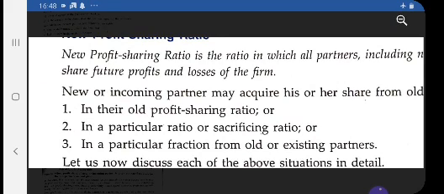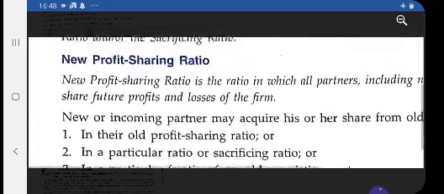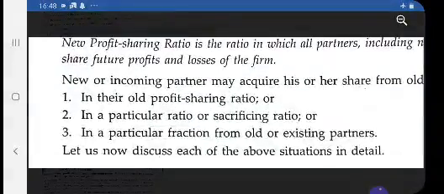That means the new partner's share is not specified in the question. It will be the sum of the fractions surrendered by the old partners. So the meaning should become very clear when we discuss the numericals one by one, and we will see in the illustrations how you will solve and get the new ratio.